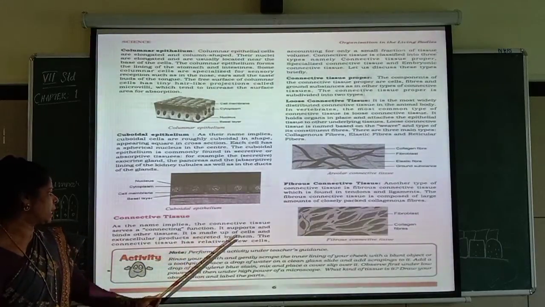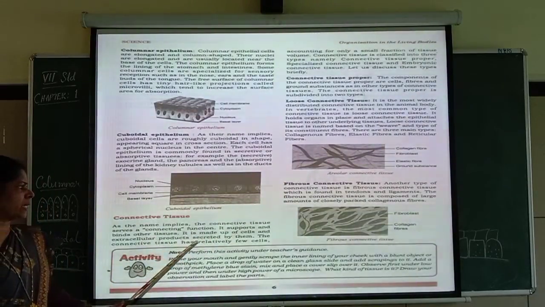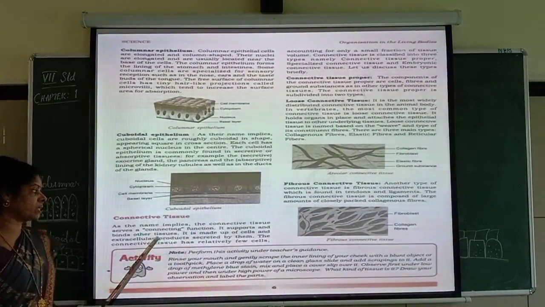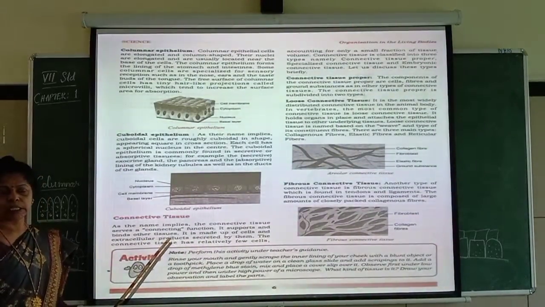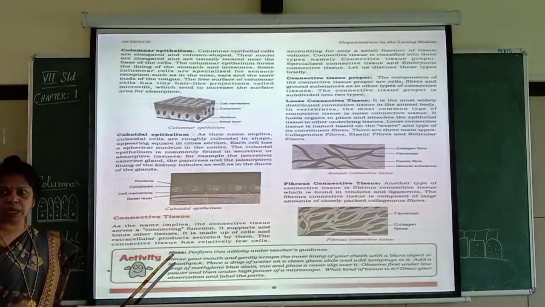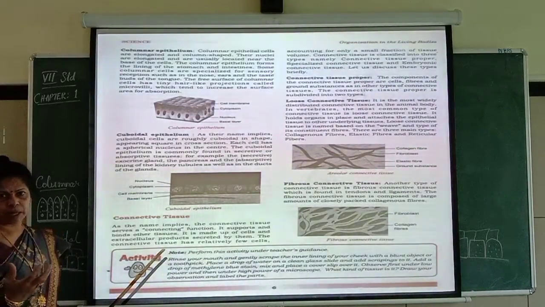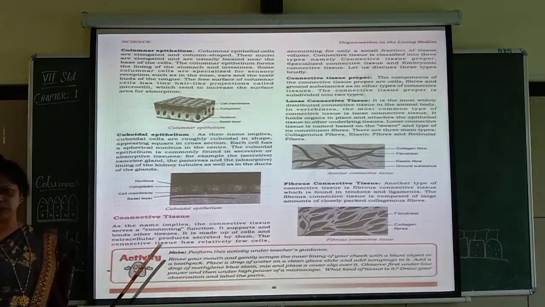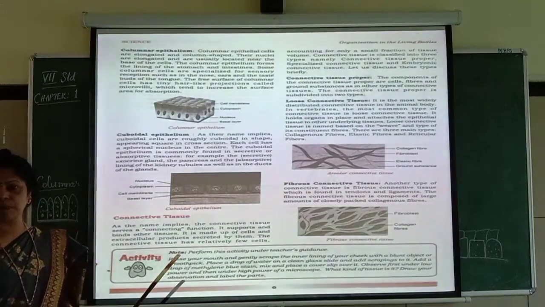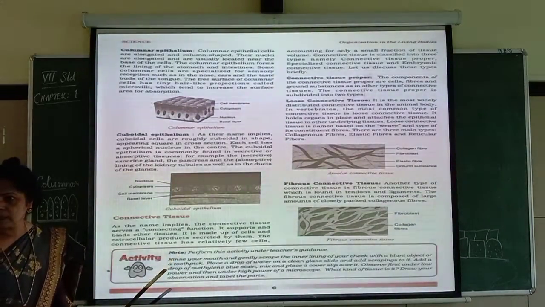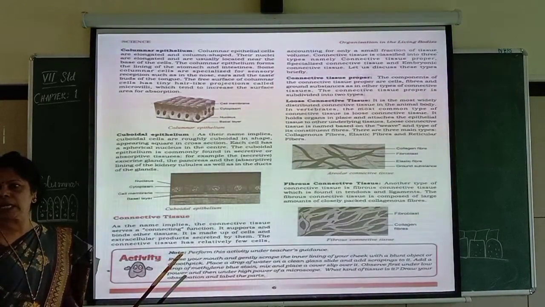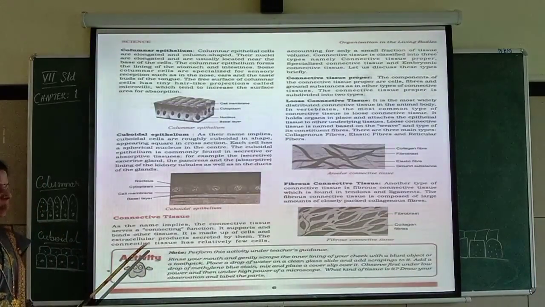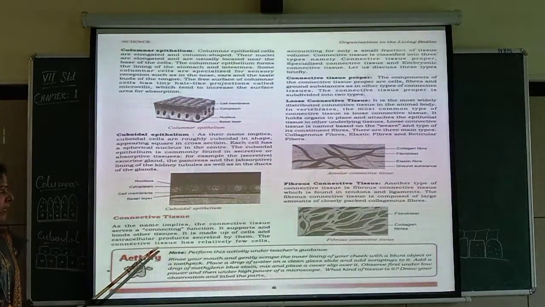It is made up of cells and extracellular products secreted by them. So how is it made? It is made up of cells and extracellular products. So inside the cell, what will be happening? Things will be produced inside the cell because there are different types of cell organelles. Especially when you take ribosomes, what is it producing? It is producing a chemical substance called what? Protein, isn't it? So it helps in protein synthesis, right? Yes. So like that, what else things will be formed in the cells.